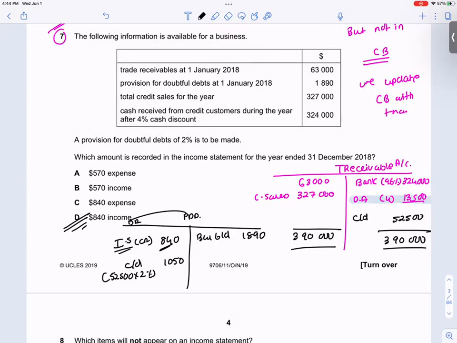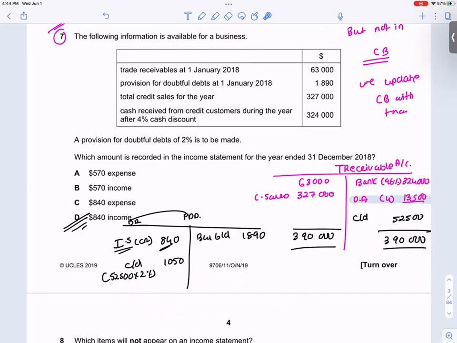Then how did we get the income statement? Where did we get the PDD closing account, 105, from? Closing will be calculated on this, 2%. 52,500, 2% is 1,050. That's the closing PDD, and the opening was given to us.